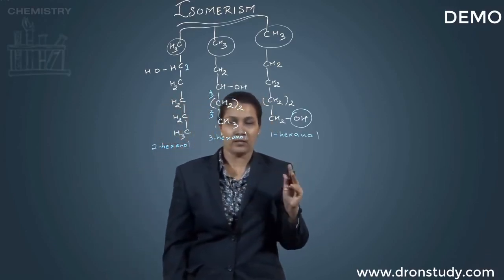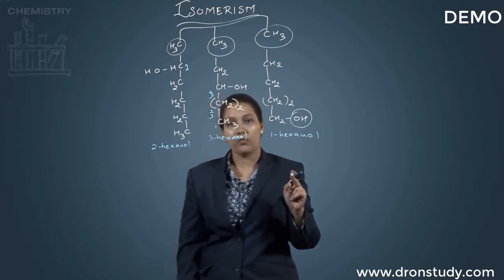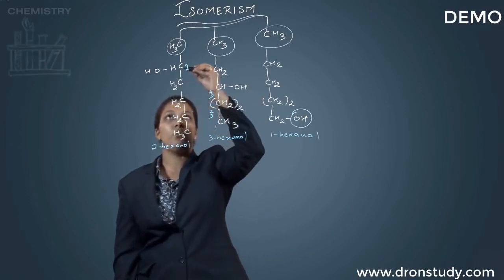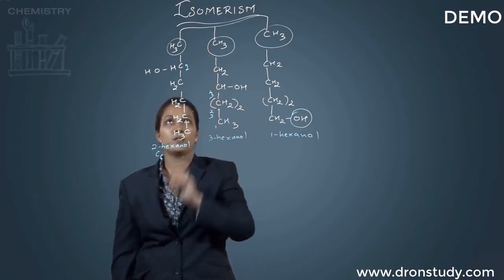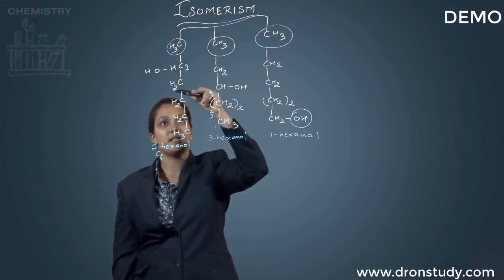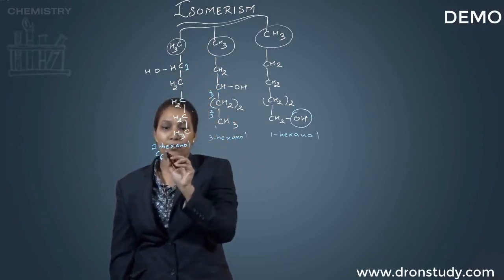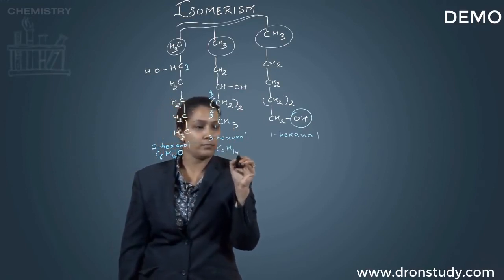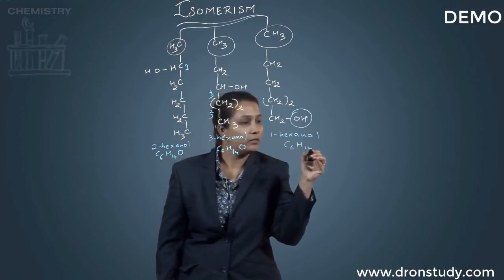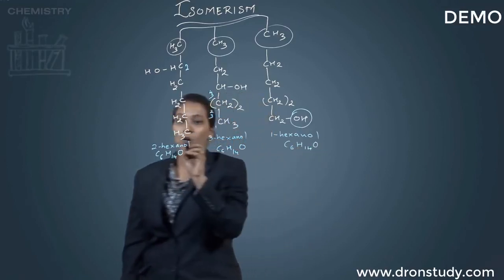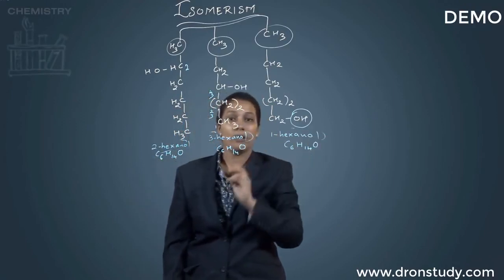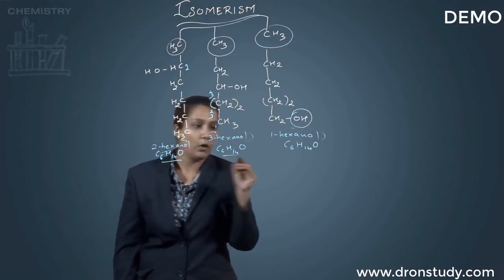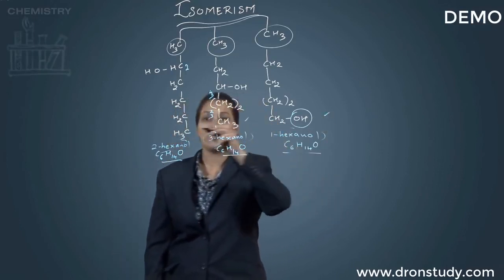Irrespective of the names, in each of the cases the molecular formula still remains the same. 1, 2, 3, 4, 5, 6: 6 carbon atoms, 14 hydrogen atoms and 1 O. Same happens in this case. Same happens in this case. So this means all of these are isomers. Isomers meaning to say that they are having the same molecular formula but different structural formula.